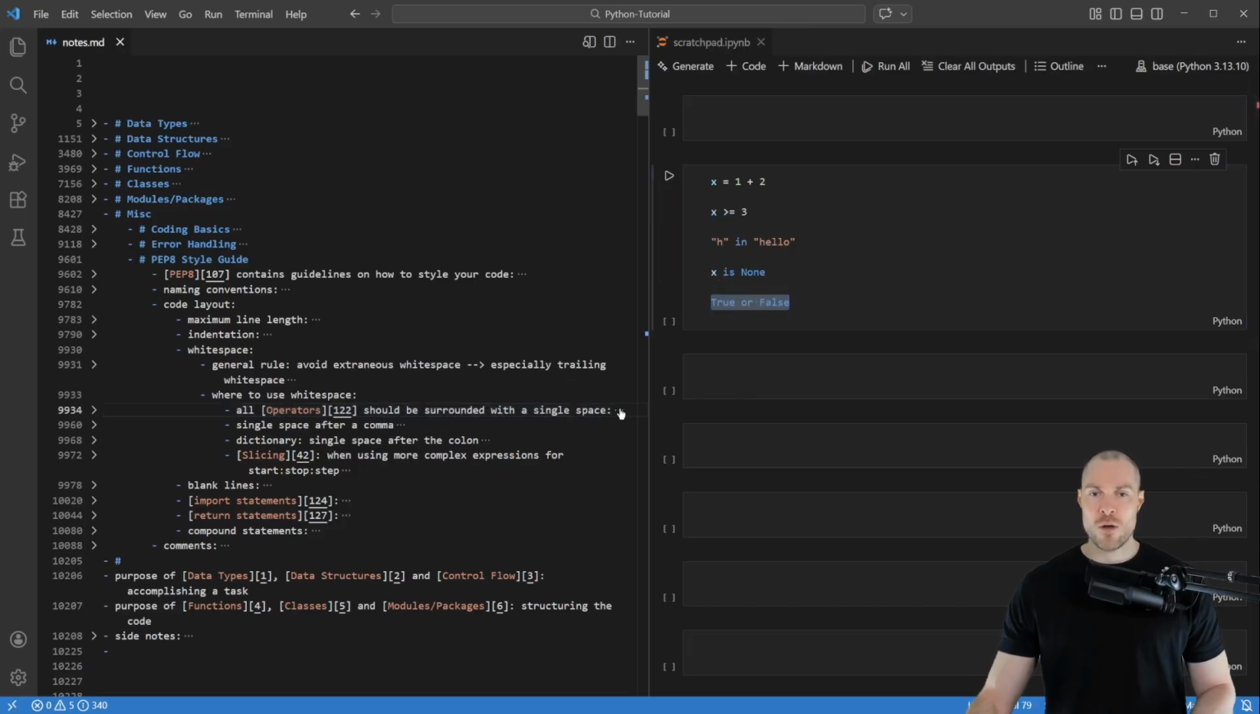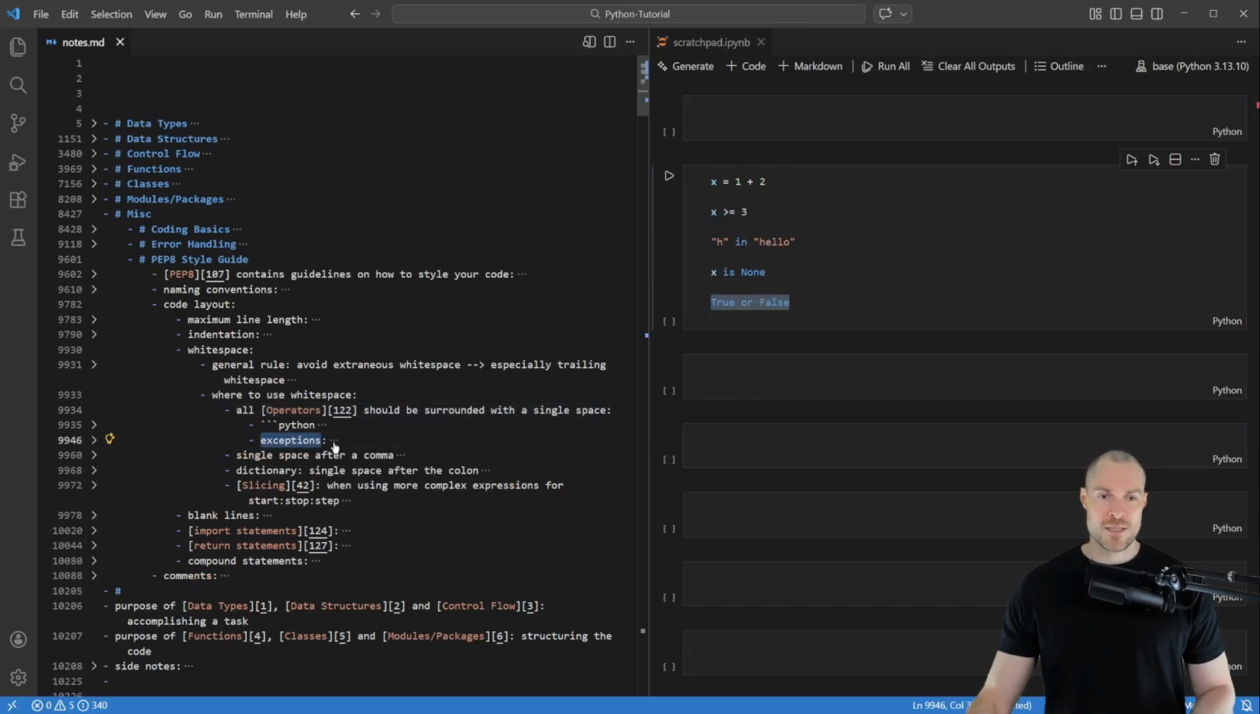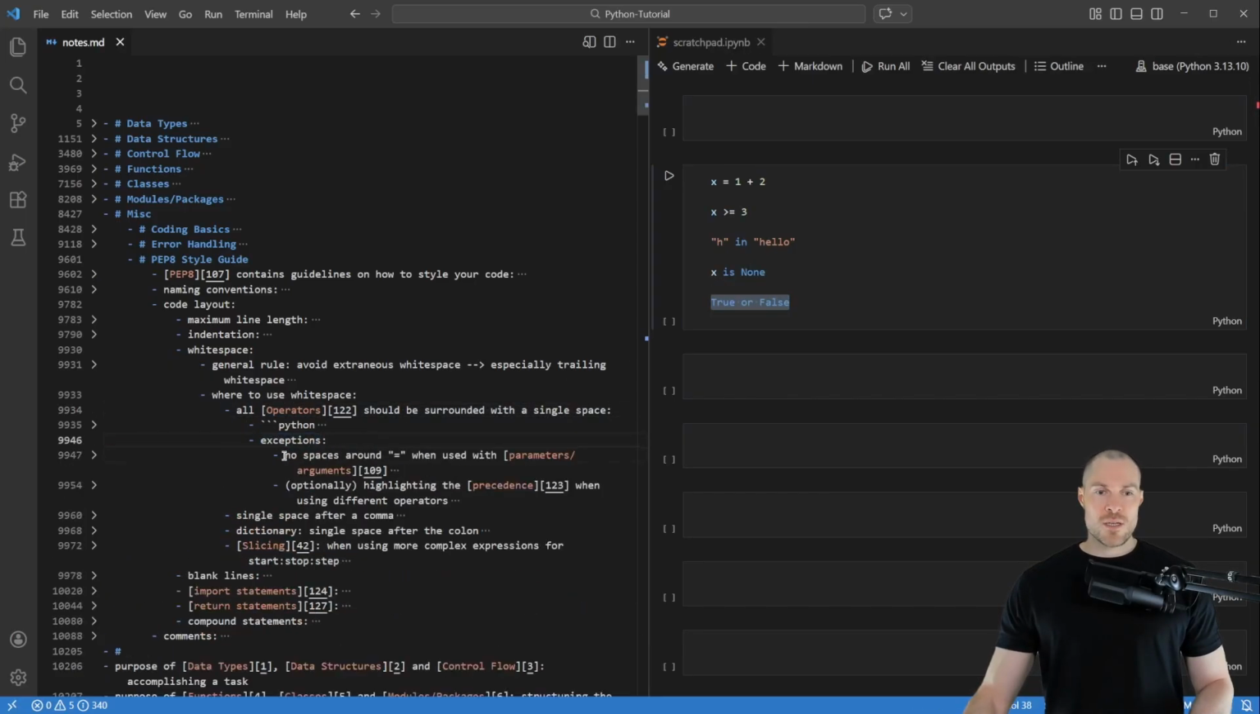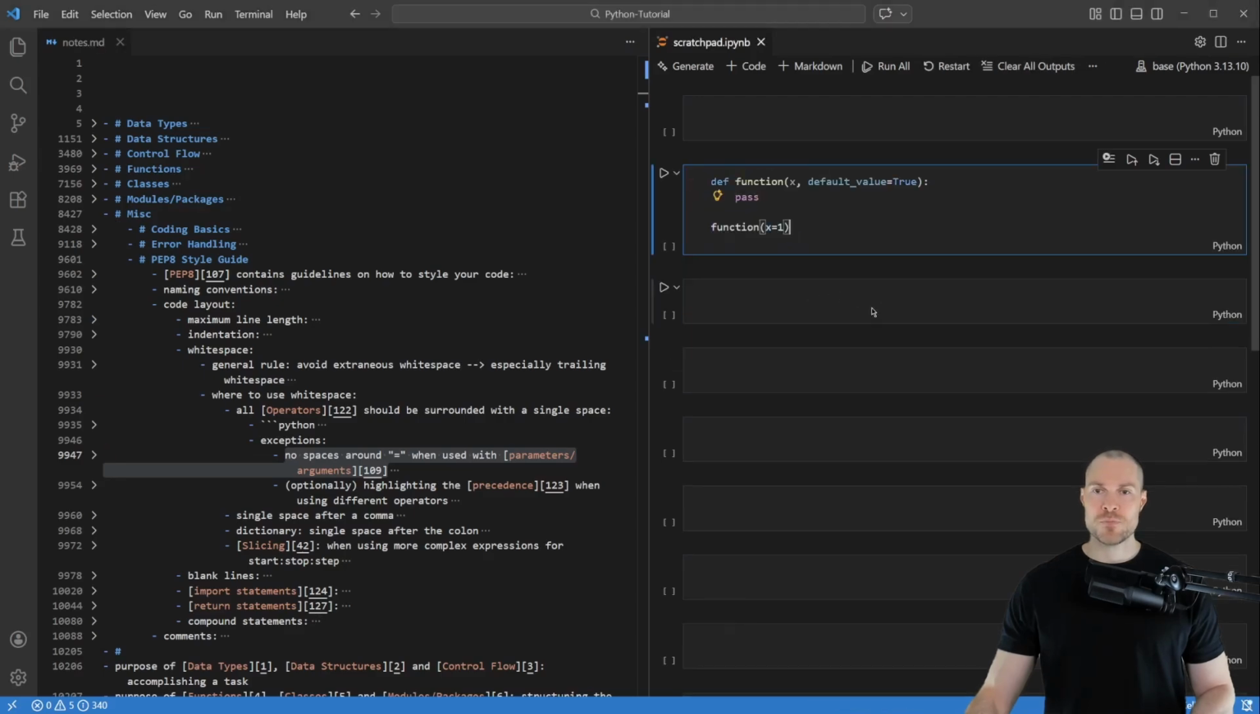And here, however, there are also some exceptions. The first one is that there are no spaces around the equal sign when used with parameters or arguments. So to show that, I've prepared here this function. So here you can see we are not using a single space around this equal sign here for these parameters, and also not here for the arguments. So that's the first exception.